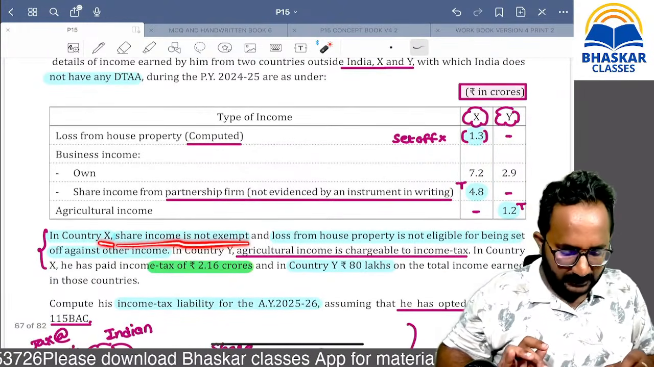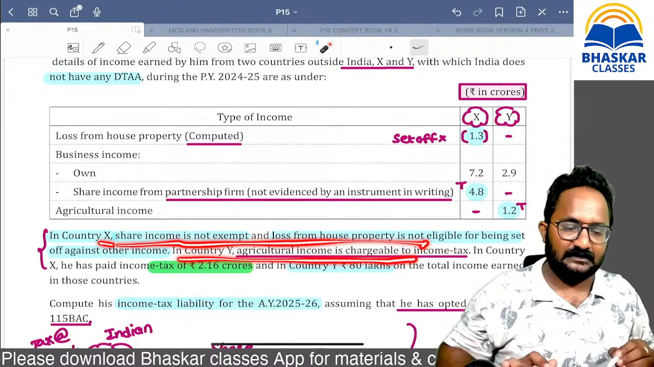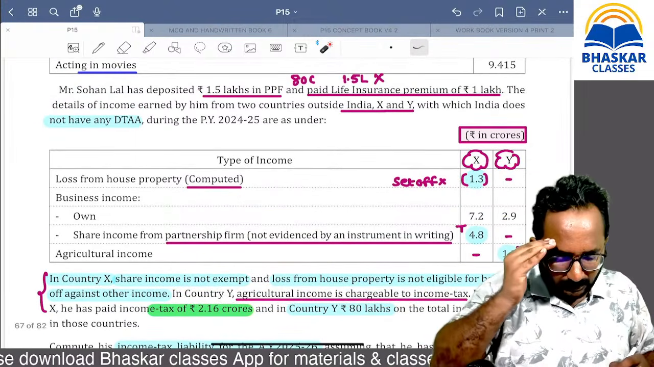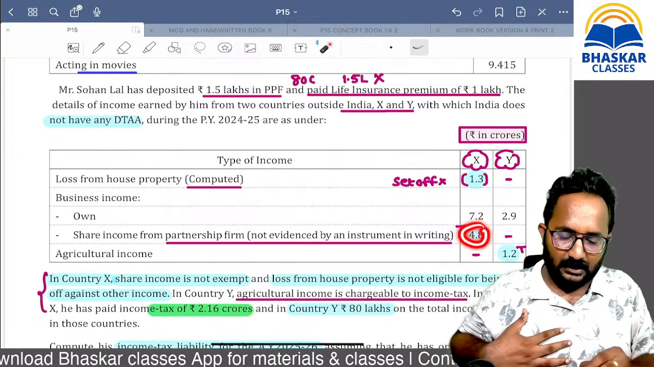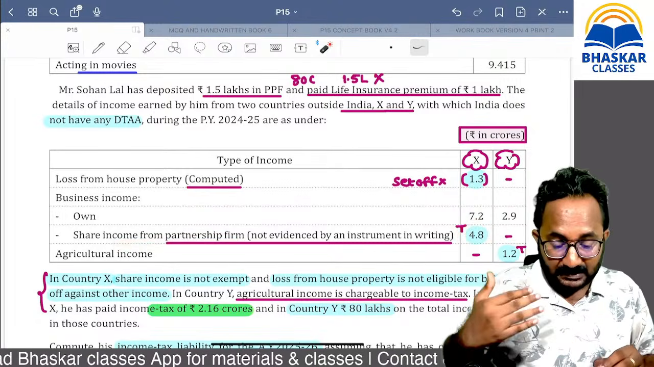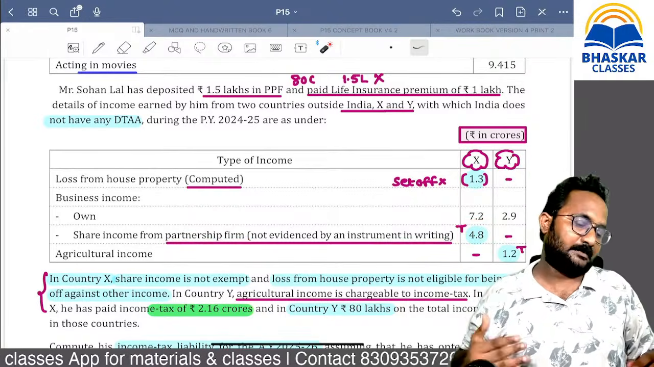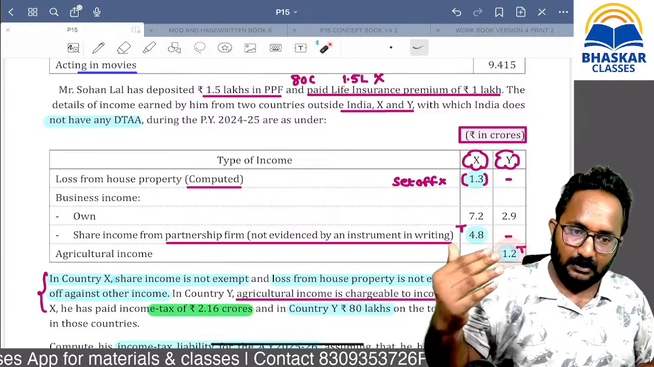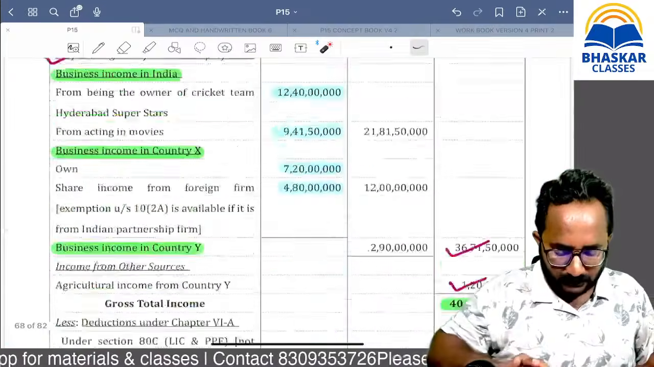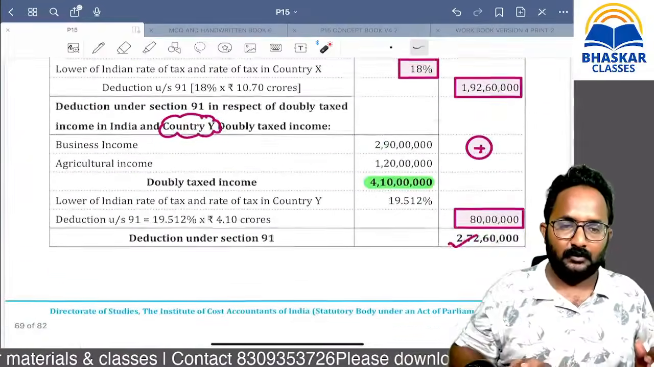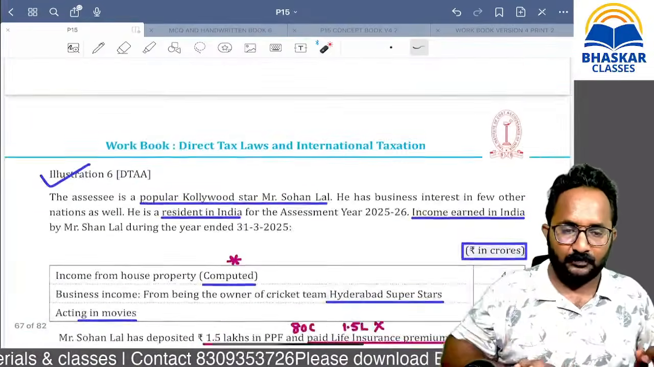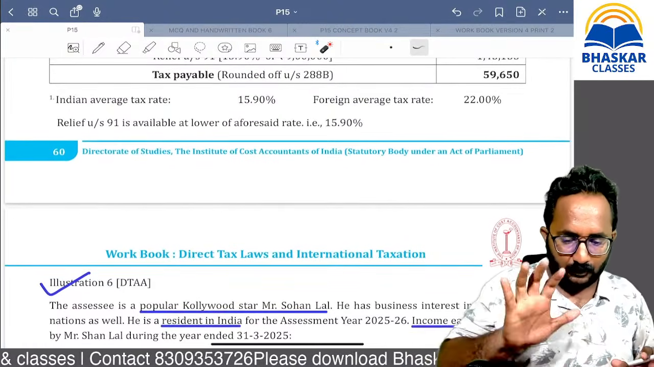In country X, what is the taxability? In country Y, what is the taxability? They are given. But you have to remember only one point: foreign partnership firm share of profit is taxable in India. There is no exemption. And foreign agricultural income is also taxable in India. And we have to stick to the same thing. So it's already over now.